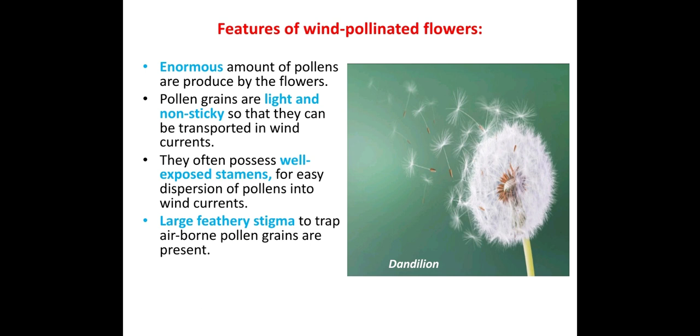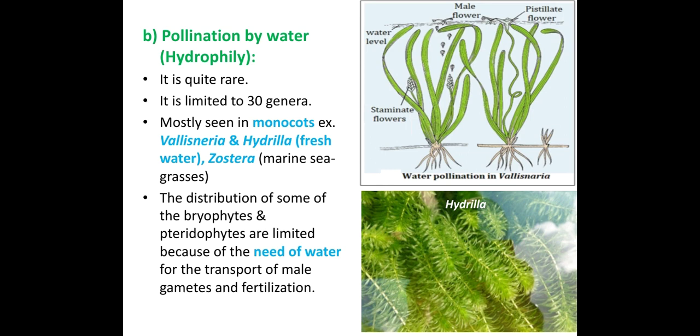Coming to the second abiotic agent, that is water. Pollination by water is called hydrophily. It is quite rare because pollination inside water is very difficult compared to the upper atmosphere by air. It is limited to 30 genera of plants.